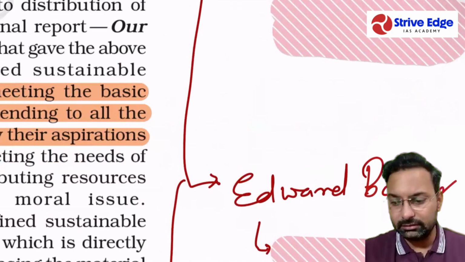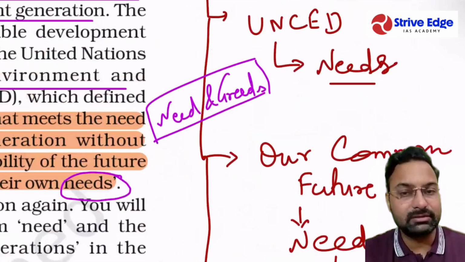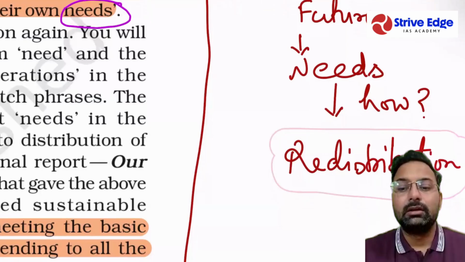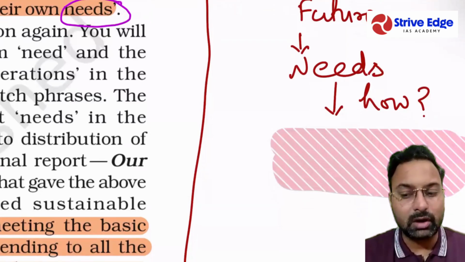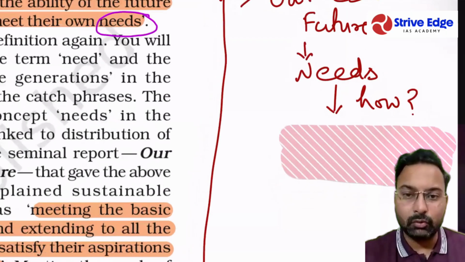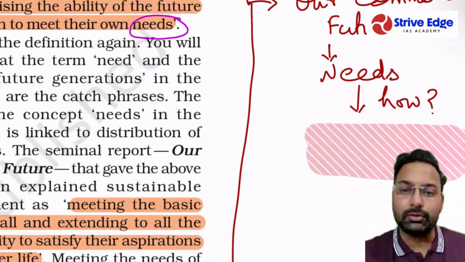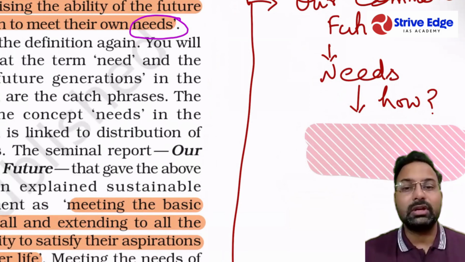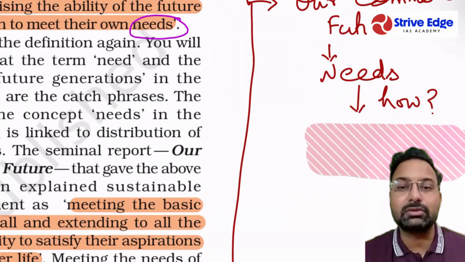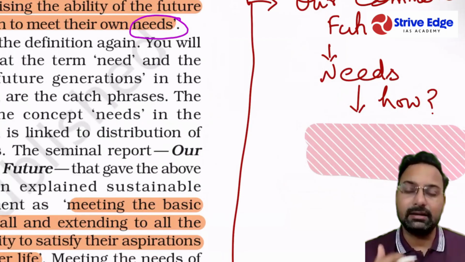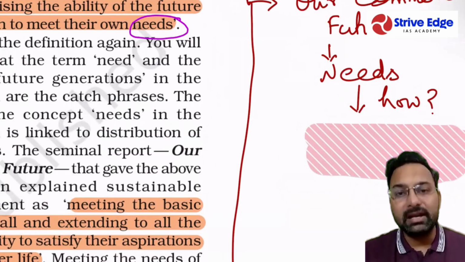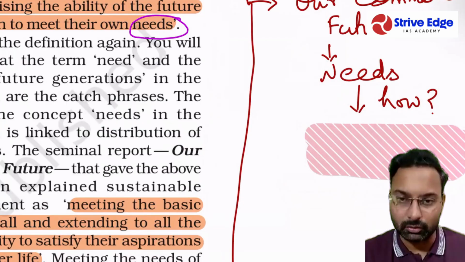Okay, so how will these needs be fulfilled? Our Common Future says by redistribution. So how will this redistribution be carried out? Whatever I told you, inequality should not be there. So if we are able to distribute our resources, the national resources that we have, among the poor and raise their level of living, everyone will be benefiting from the economic growth, right?